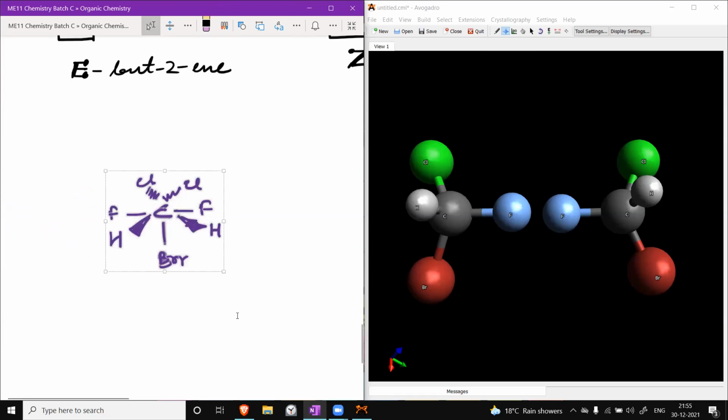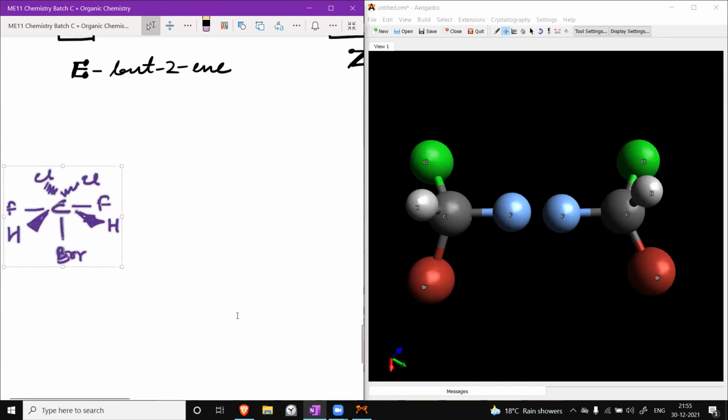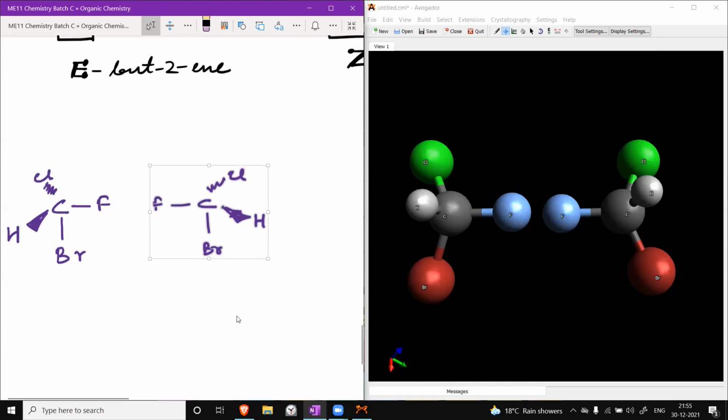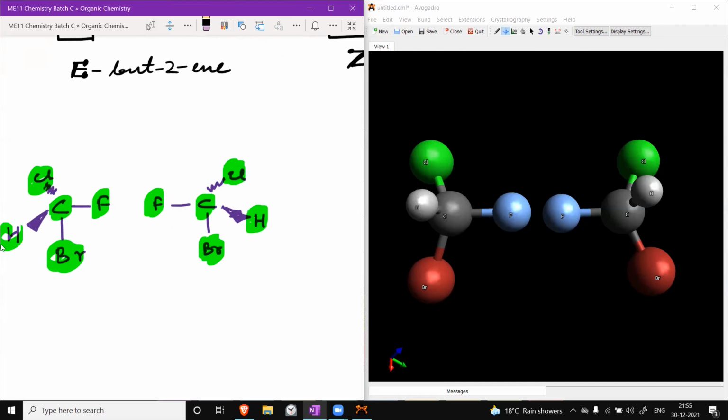Is it the same? Tell me, are they superimposing each other? Yes or no? They are not covering each other. Superimposing means this carbon should be just above this carbon, this chlorine just above this chlorine, this fluorine just above this fluorine, this bromine just above this bromine, and this hydrogen just above this hydrogen.